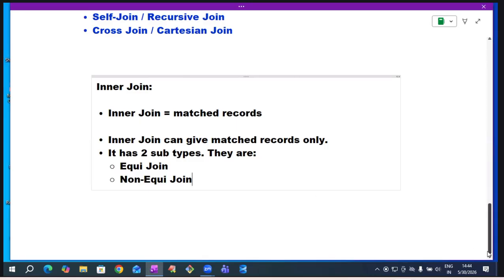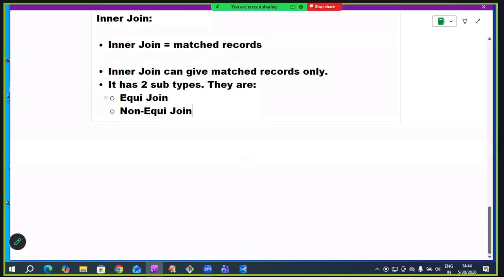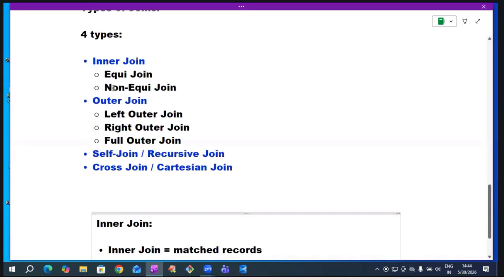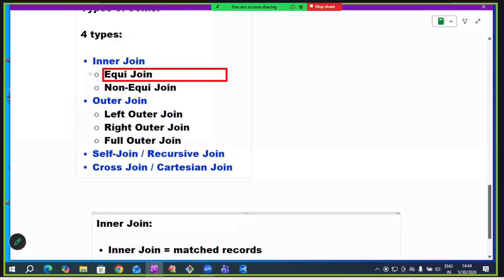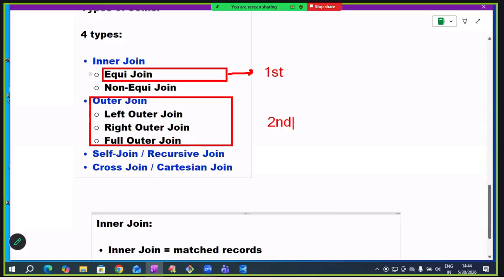So in today's session, we are completely focusing on equijoin. Of all types of joins, the most important one is equijoin. First priority for equijoin, second priority for outer joins, third priority for self join.